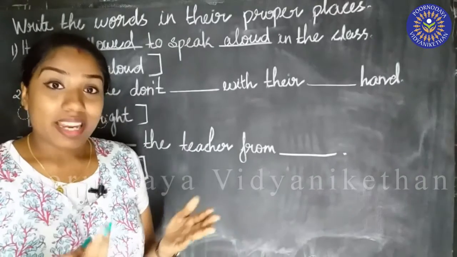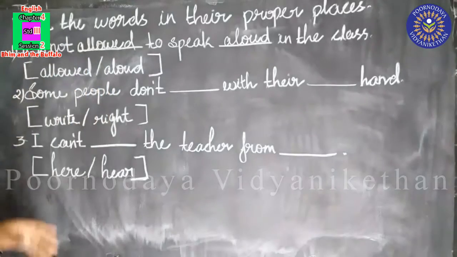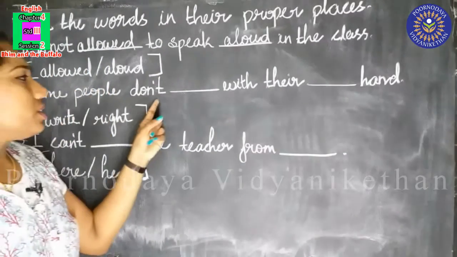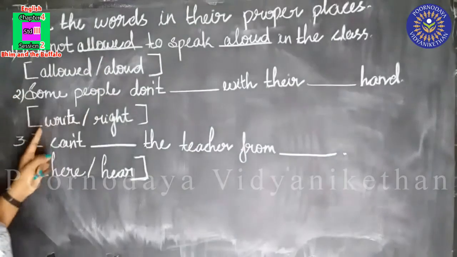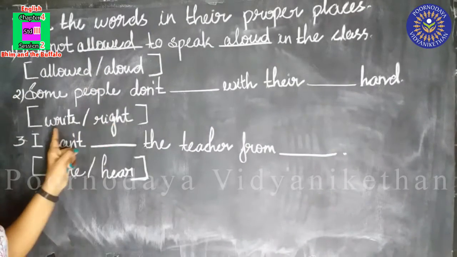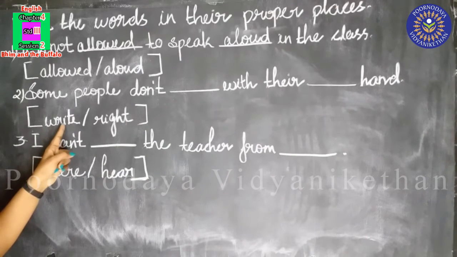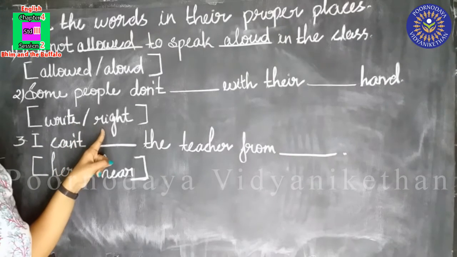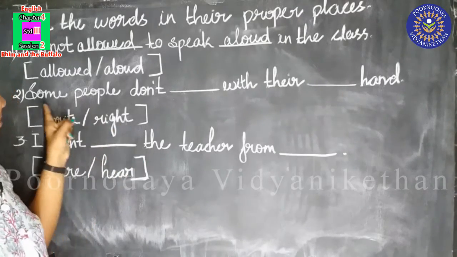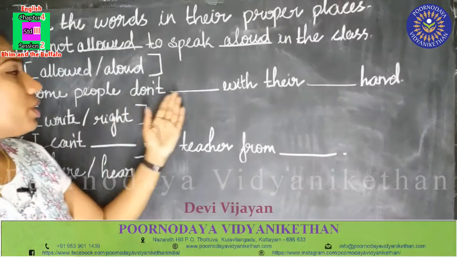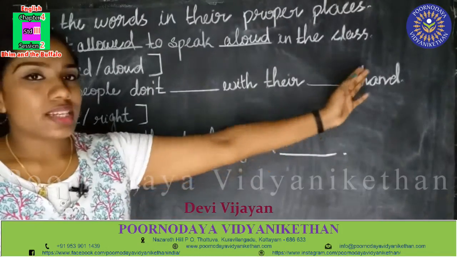Did you understand? Now we are going to do the second one. Some people don't dash with their dash hand. Write, right. And see the spelling? WRITE, and here the spelling is RIGHT. So some people don't write with their right hand.